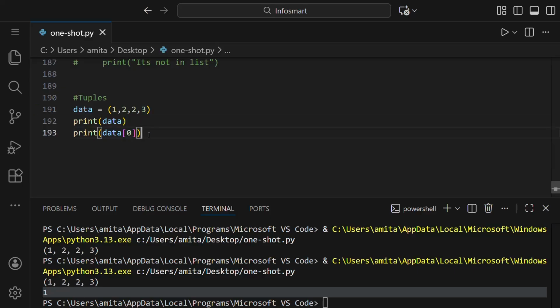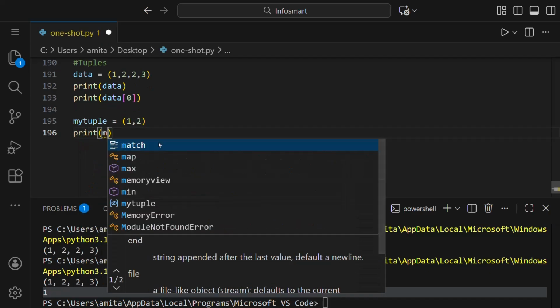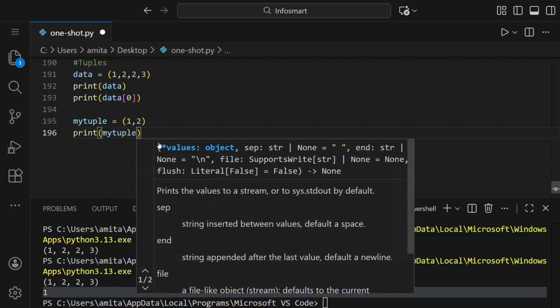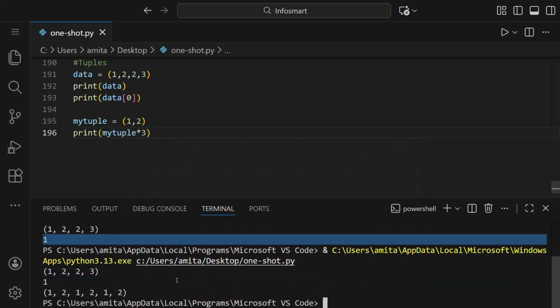Now, if we also want to see duplicate values in another way, we can make a tuple. Let us name it my tuple, and in round brackets we write maybe 1 comma 2, and then we can print my tuple multiplied by 3. Let us print this and see the results.